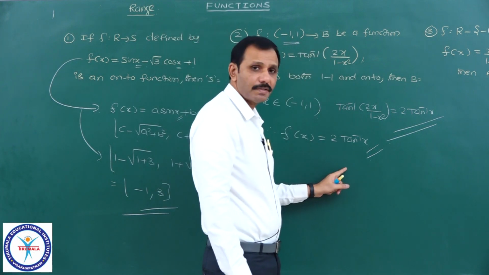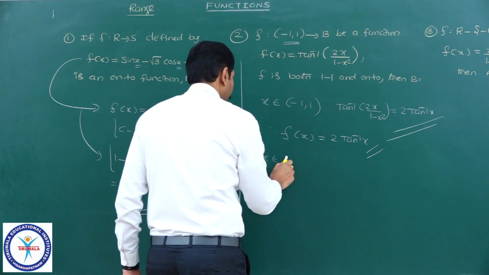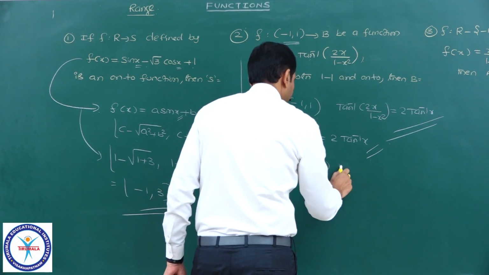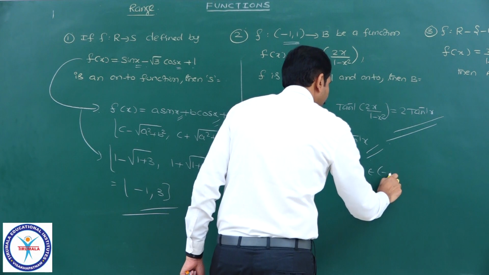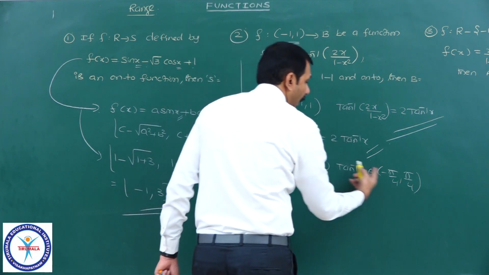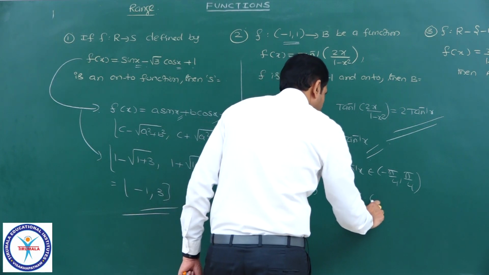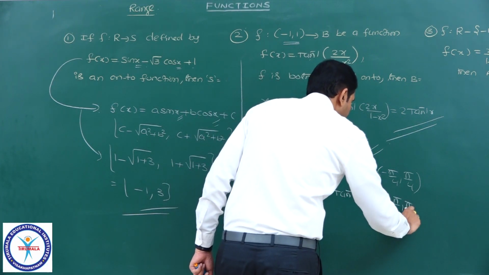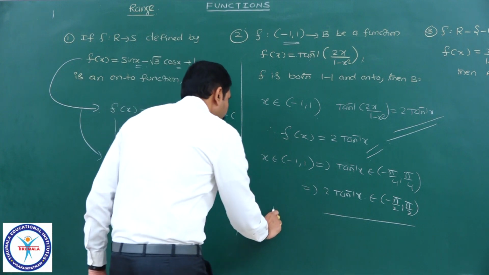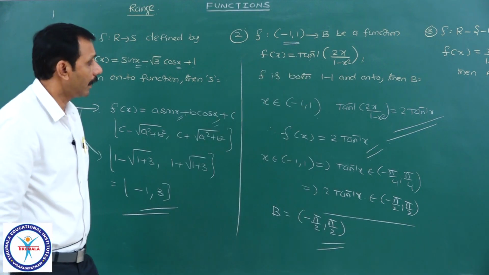Now I want b, which means the range. What is the range of x belonging to minus 1 comma 1 only? x belongs to minus 1 comma 1 means tan inverse x belongs to minus pi by 4 comma pi by 4 only. Tan inverse x belongs to minus pi by 4 comma pi by 4, and I want 2 tan inverse x. Therefore, 2 tan inverse x belongs to minus pi by 2 comma pi by 2. That's all. That is the range. Therefore, b is equal to the open interval minus pi by 2 comma pi by 2. Right, coming to the third one.